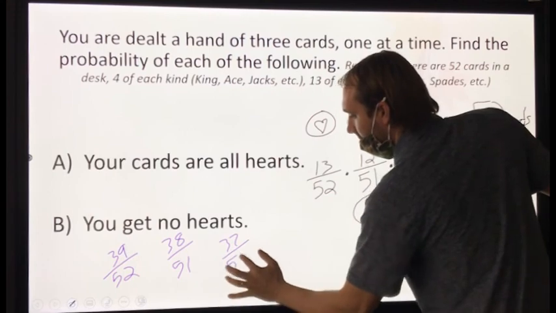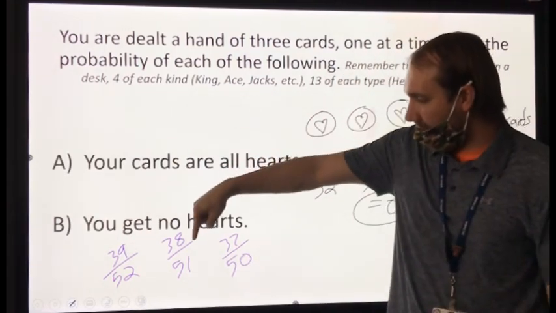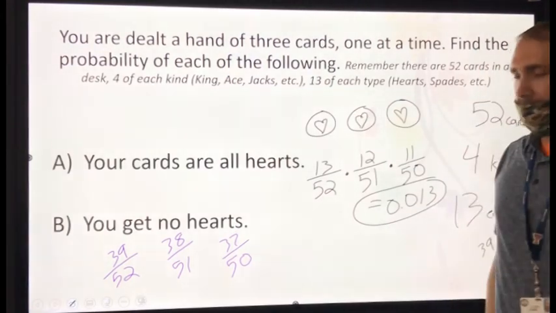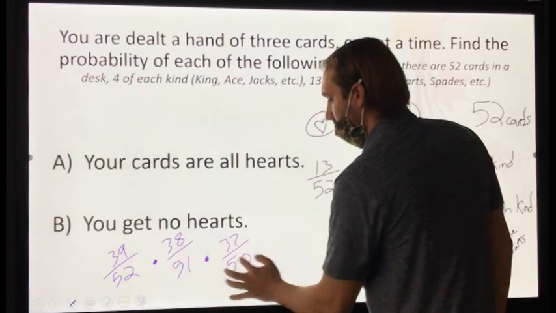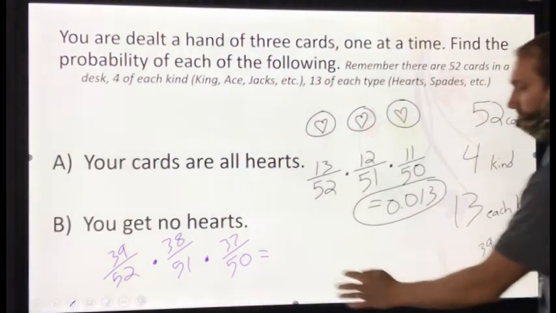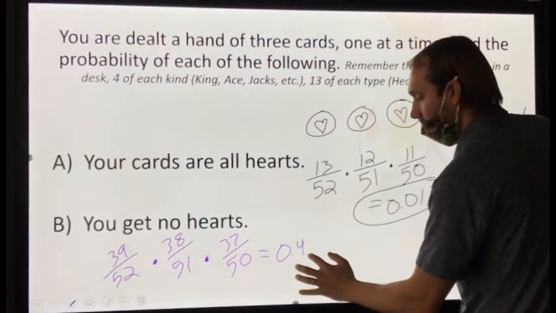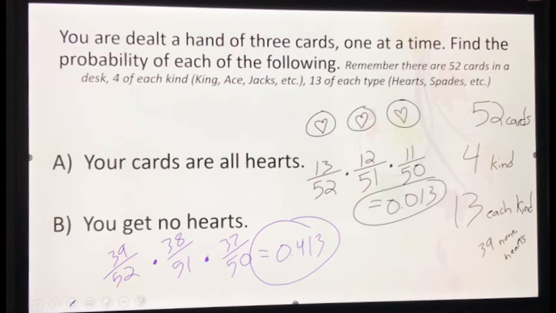Now I need the probability of this happening, and this happening, and this happening. Therefore I'm doing what? Multiplying. And that equals 0.4413. Okay. So, a 44% chance of me getting no hearts with my first 3 cards.